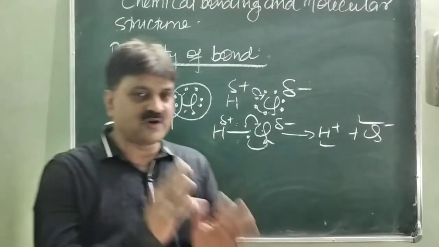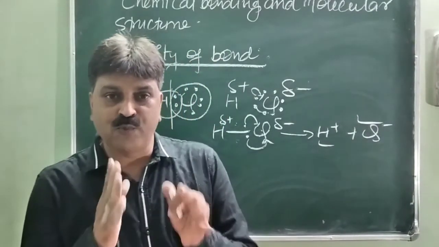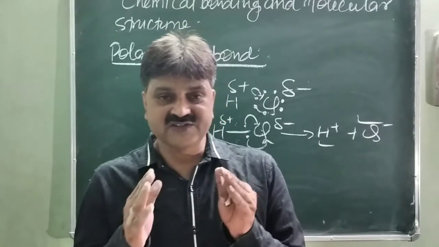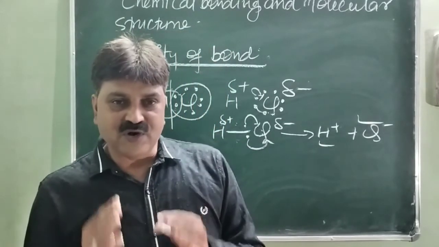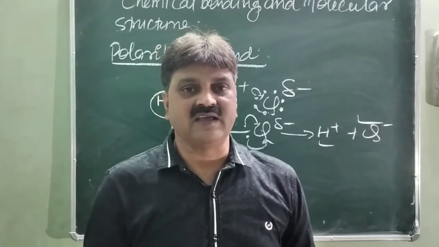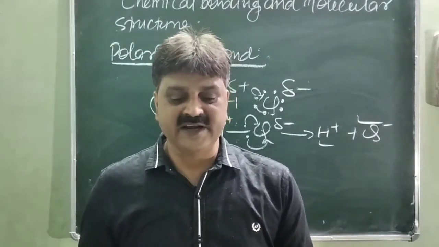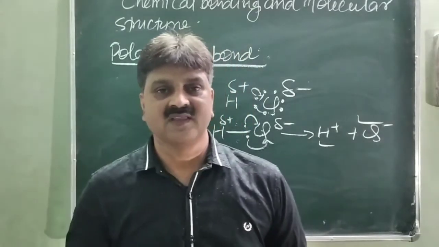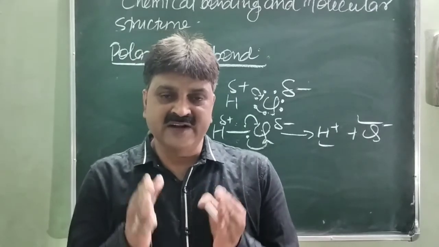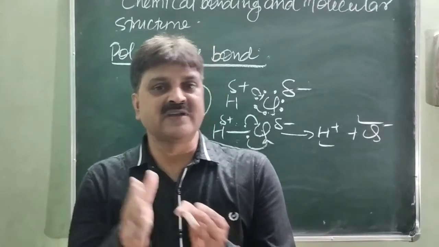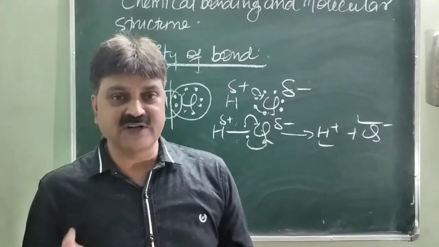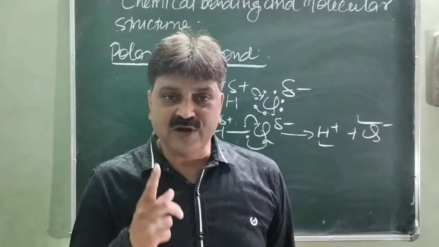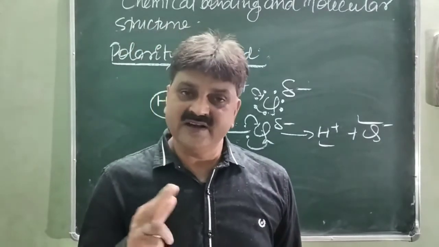So, polarity and non-polarity. In homoatoms there is no polarity; they do not possess partial positive or negative charge. However, in the case of heteroatoms, the bond becomes polar in nature. Why? Because of the difference in their electronegativity. The more electronegative atom attracts the shared electron toward itself. The shared electron is not in the intermediate position between the nuclei of the two atoms in the case of heteroatoms, because of the difference in their electronegativity. So this is the reason the bond becomes polar in heteroatoms: the difference in electronegativity.